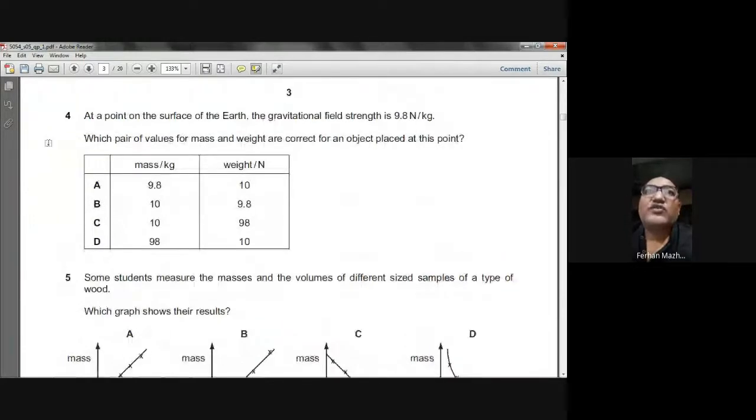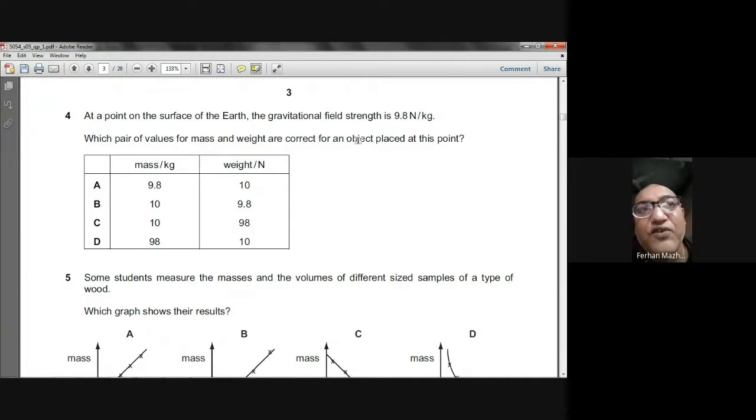Now we are going on to question number 4. At a point on the surface of the Earth, the gravitational field strength is 9.8 Newton per kg. Which pair of values for mass and weight are correct for an object placed at this point? Okay, so here the four options are given. Each option has weight and mass, and we are looking for that place whose g value will be 9.8. The weight is equal to mg, W is equal to mg, so g will be equal to W divided by m.